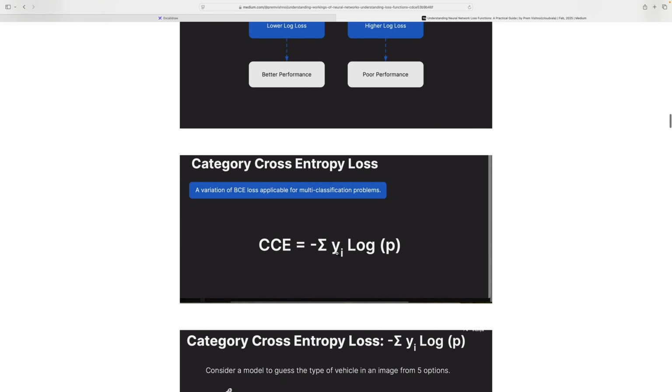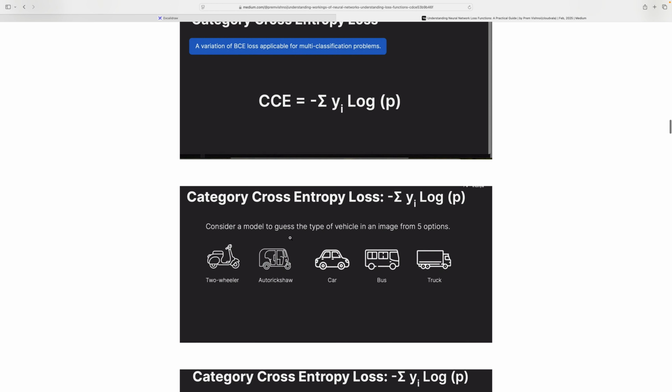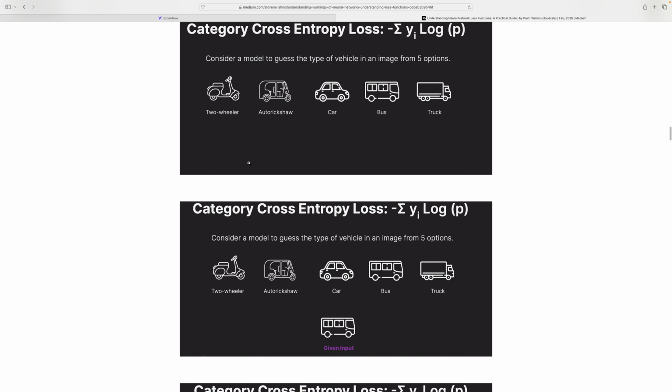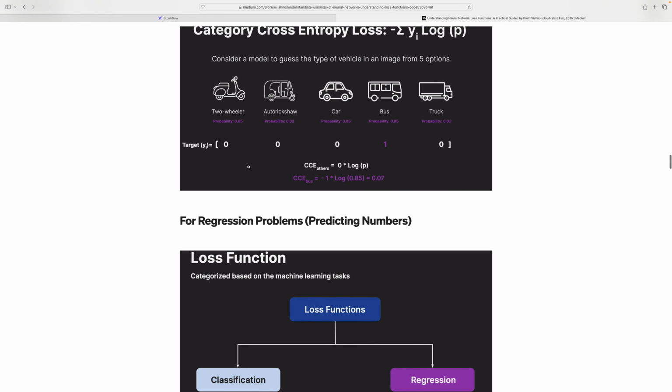This is a very classic one. Categorical cross entropy loss: CE equals minus sum of y_i log P, where P is the probability. Consider the model guessing the type of vehicle in an image from 5 options. These are classification problems, whether it's a car, a vehicle, or something like that.